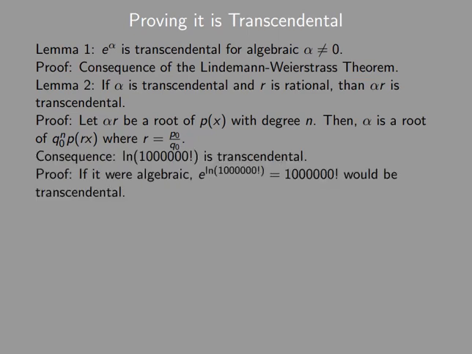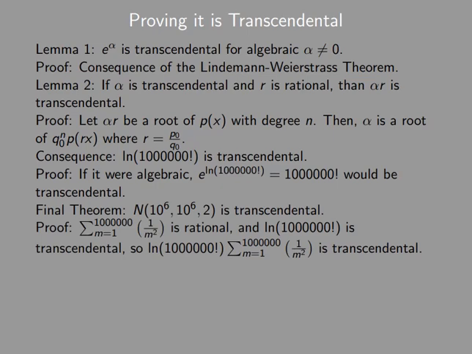Now, a consequence of our first lemma is that the natural log of a million factorial is transcendental for almost the exact same reason that it is irrational. And therefore, again, by similar reasoning, our number N of a million, and 2 must be transcendental.